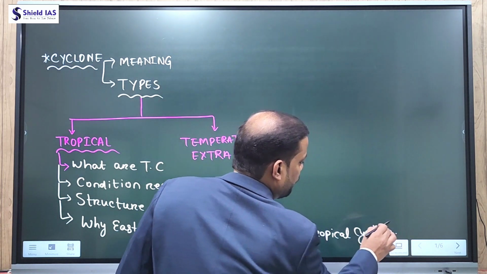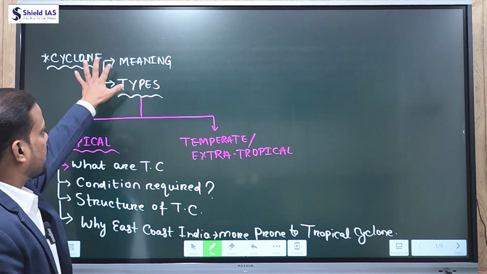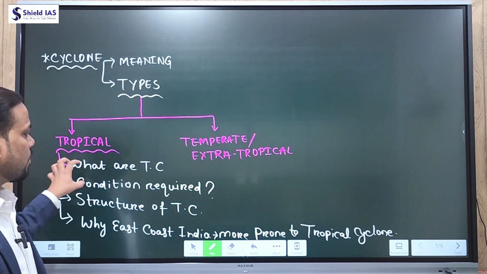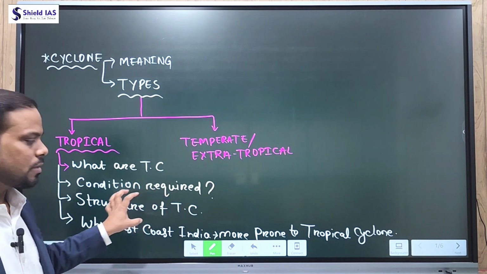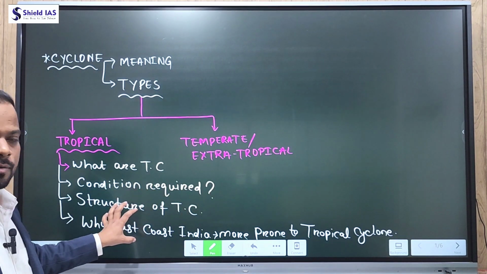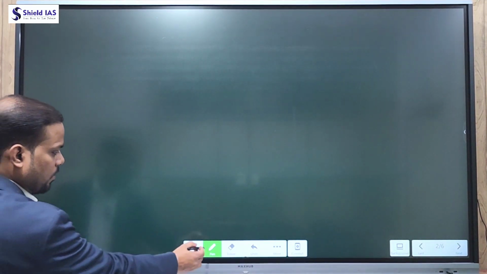So let's start one by one. First we'll try to understand what cyclone is, then we'll discuss tropical cyclone, then the conditions required for the formation of tropical cyclone, then the structure of tropical cyclone. So first, let's try to understand what cyclones are.